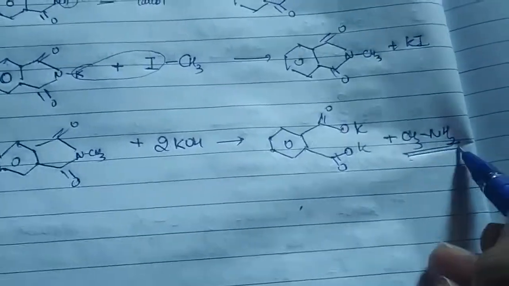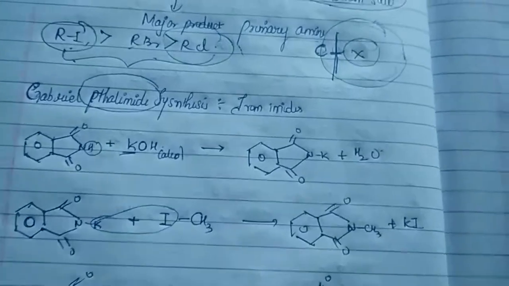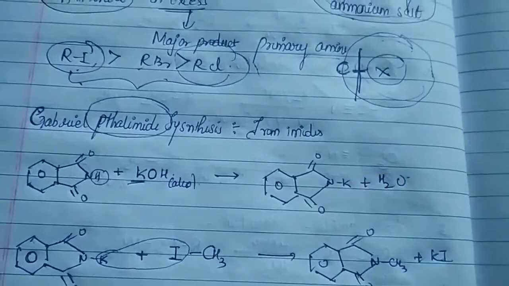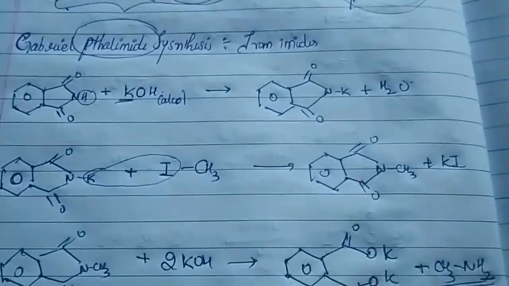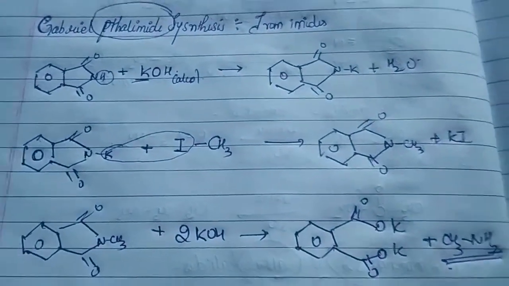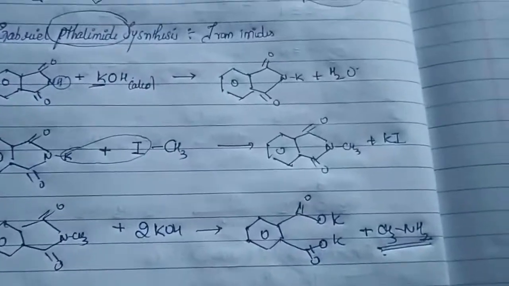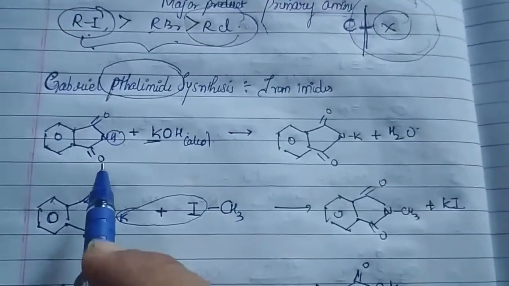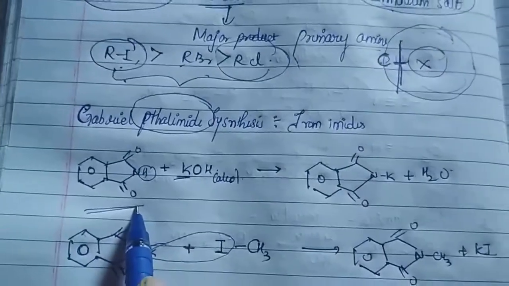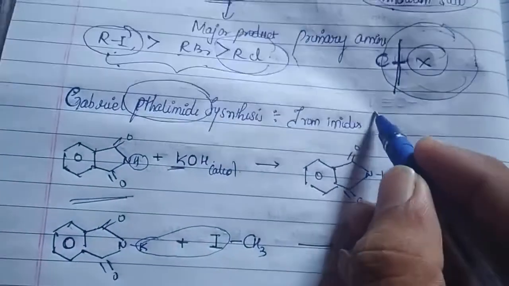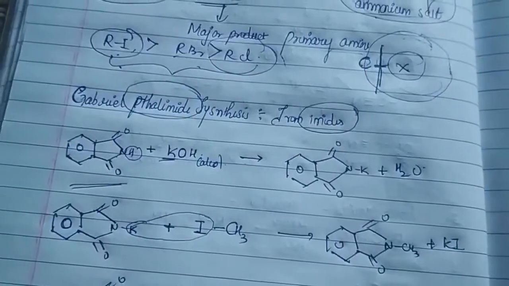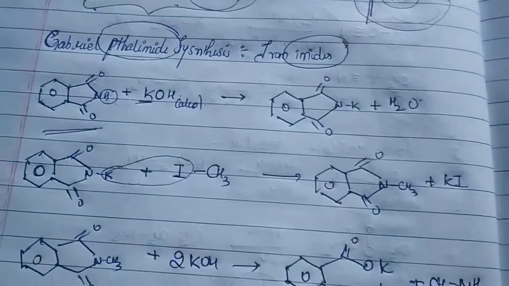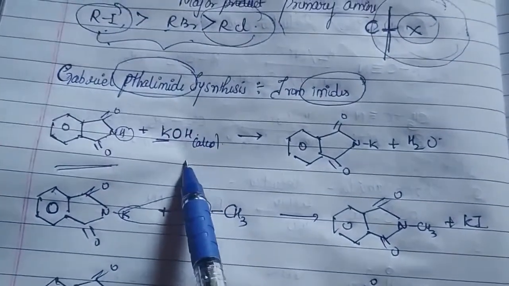Methanamine. So this is an important reaction, because many times in exams they have asked how you can prepare amines by Gabriel phthalimide synthesis. So this is the overall reaction you have to write here. The important reactant to start with is phthalimide. So through imides we prepare amines, and Gabriel phthalimide is the best example. The important things we require are an alcoholic solution of KOH and the respective alkyl iodide.